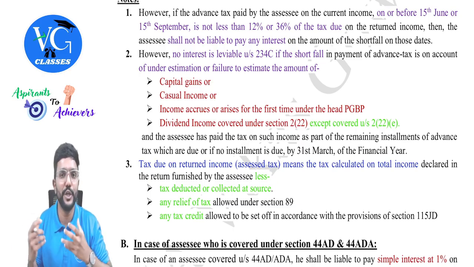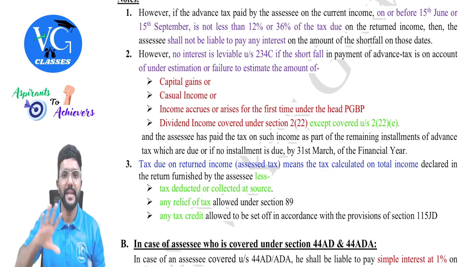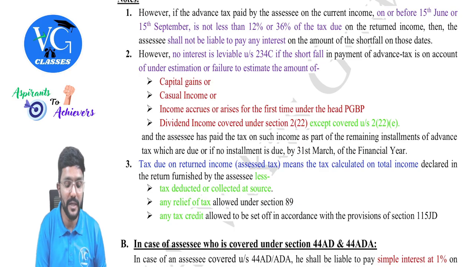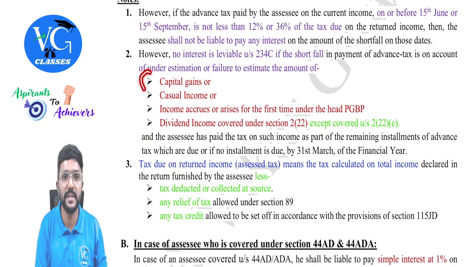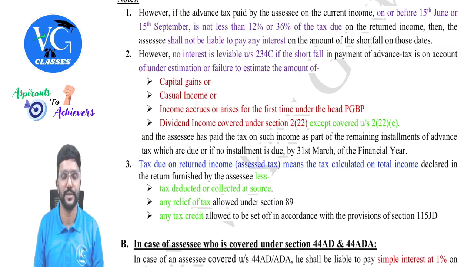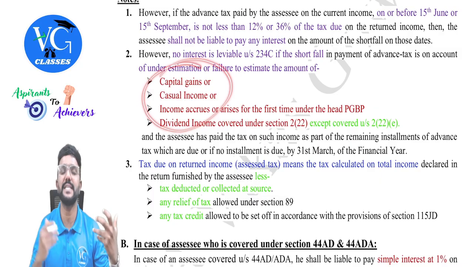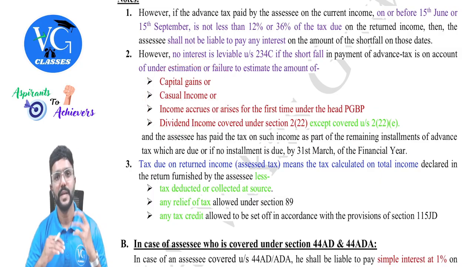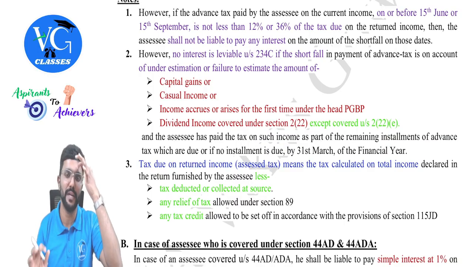And if there is any shortfall due to this, will interest be levied under section 234C? No. But by the time you pay the next installment, after earning this income, you should have considered even this income and accordingly pay advance tax. For example, assume the assessee has earned any of this income in the third installment. He might not have an idea about this when he is paying the first and second installment. So, if there is any short payment in the first and second installment due to underestimation of any of this income, interest will not be levied.